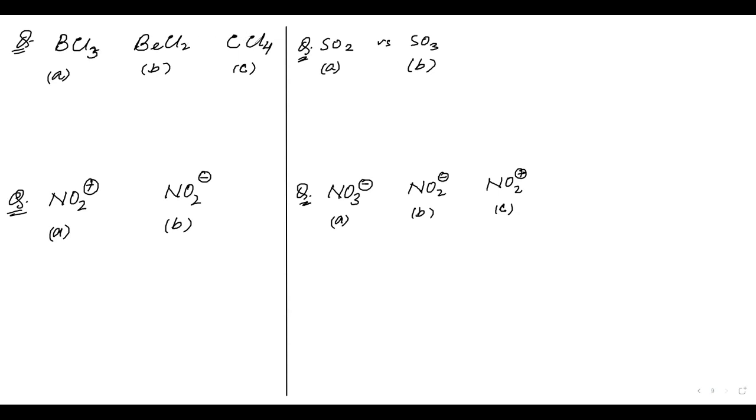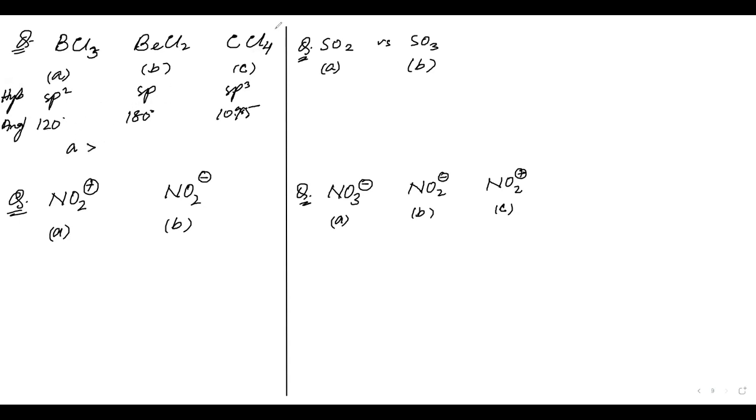For BCl3, BeCl2, CCl4, all you have to do first of all is find the hybridization. What is the hybridization here? It is sp2, and you will also write the angle here. For sp2 it will be 120 degrees. BeCl2 is sp. This is linear, hence 180 degrees. This is CCl4. This will be sp3, tetrahedral, and hence 109.5 degrees.